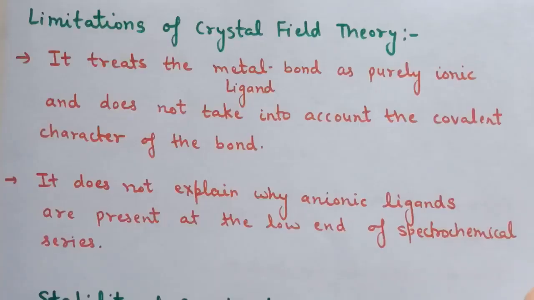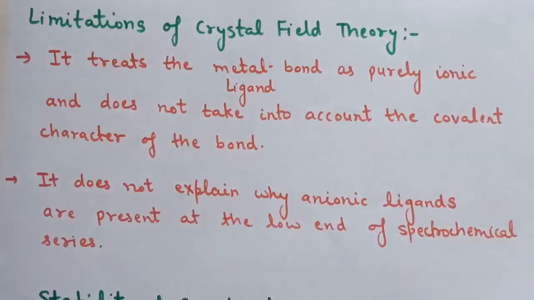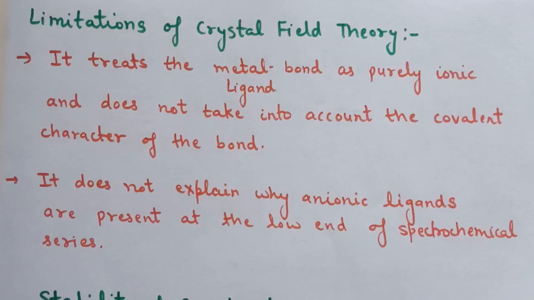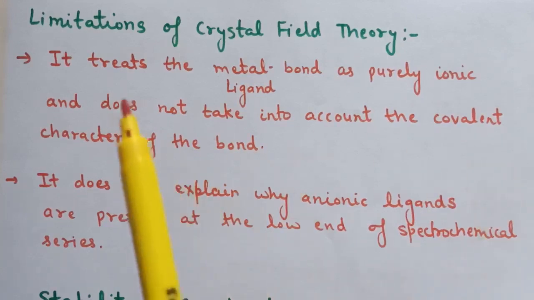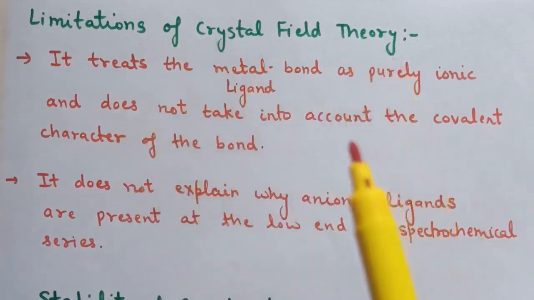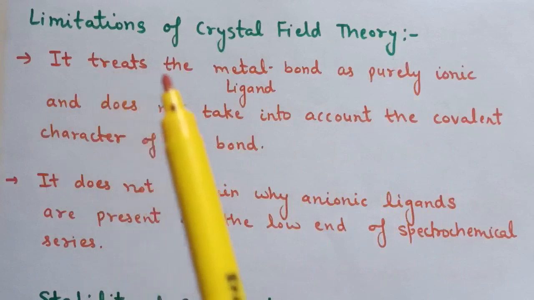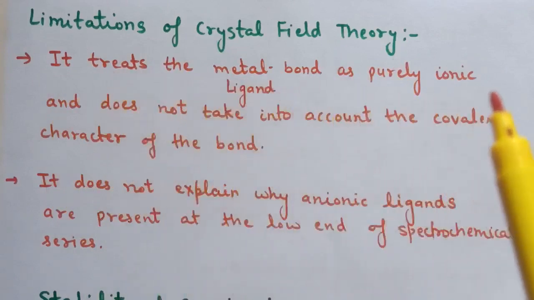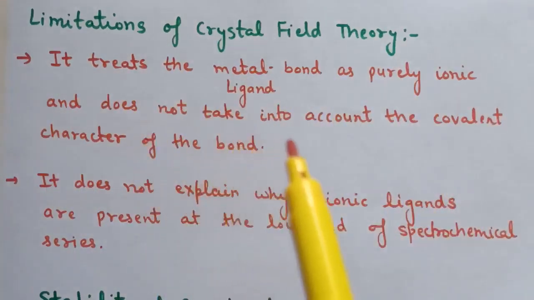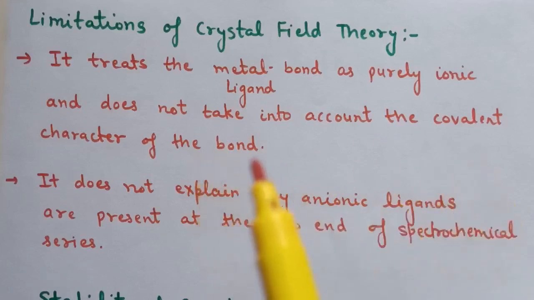Next is the limitations of crystal field theory. Crystal field theory is successful in explaining the formation, structure, color and magnetic properties of coordination compounds to a large extent. Whereas the limitation is, first, it treats the metal-ligand bond as purely ionic and does not take into account the covalent character of the bond.